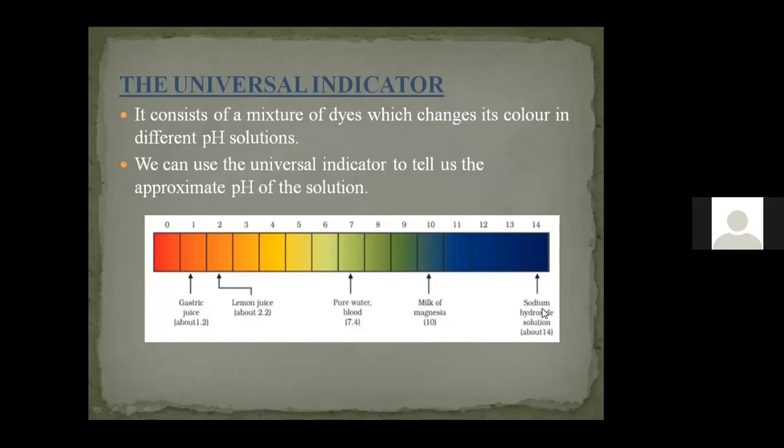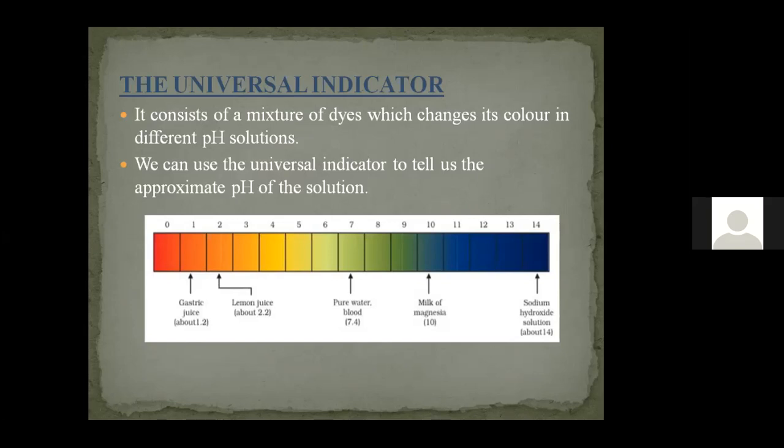If we consider a sodium hydroxide solution, whose pH is about 14, it is the strongest base. Milk of magnesia, or magnesium hydroxide, is around pH 10, which is light blue in color. So this is how we can identify the acidic strength and basic strength of a solution.